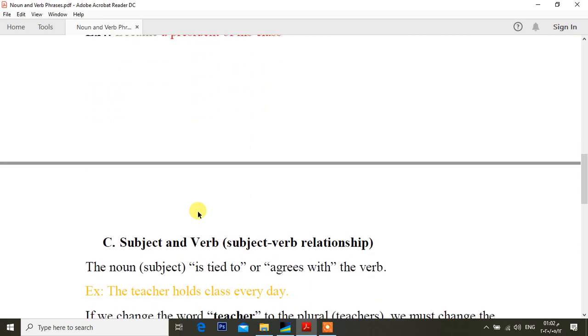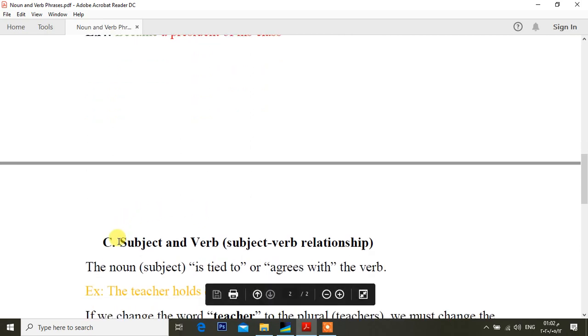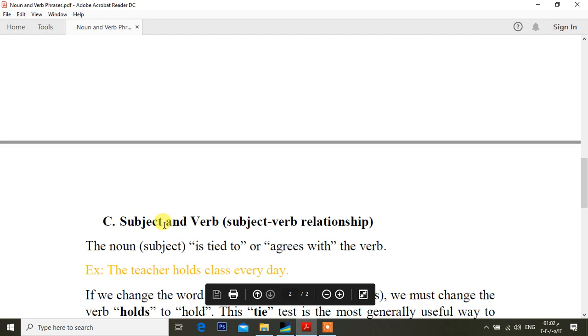Move to a very important subject, which is subject-verb relationship or subject-verb agreement. There has to be a correspondence between the subject and the verb. How? For example, the noun, which is the subject, is tied to or agrees with the verb.